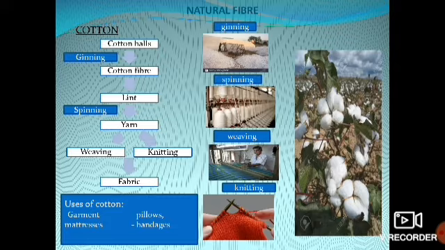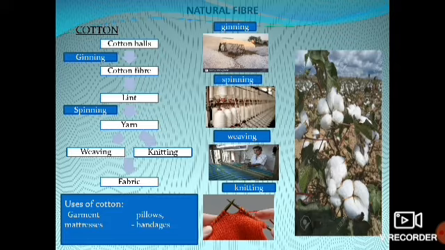What is it called? Lint. Next, this lint is spun into yarn. What is spinning? Spinning is nothing but the process of making that cotton into short fibers. That is called spinning, the process of making yarn. What is it called? Yarn. The process of making yarn from the lint fiber is called spinning.